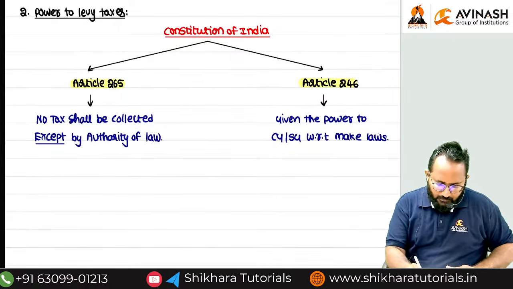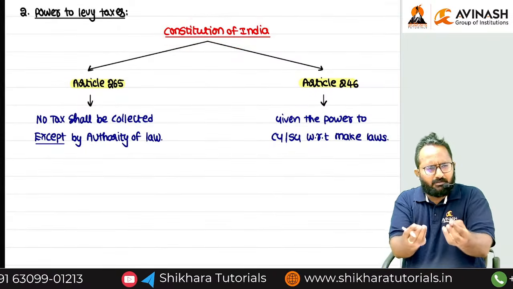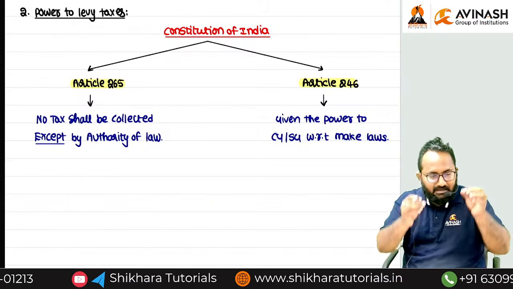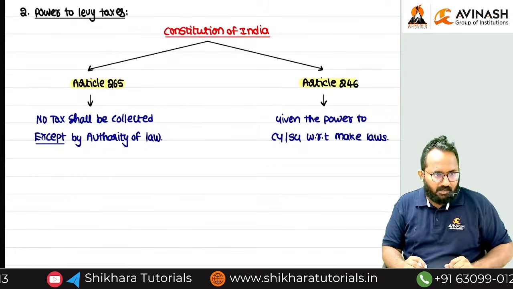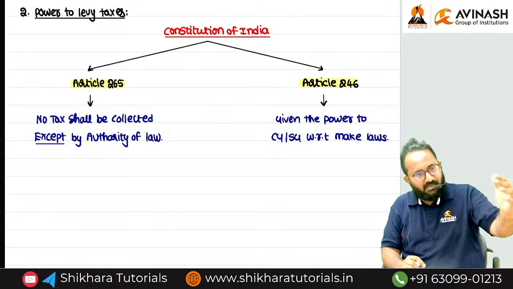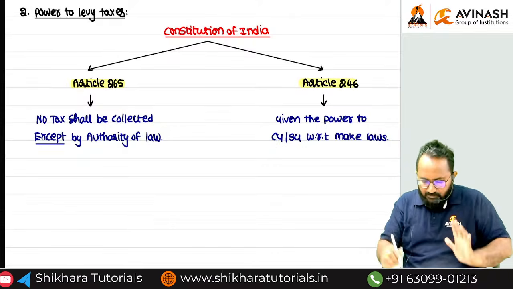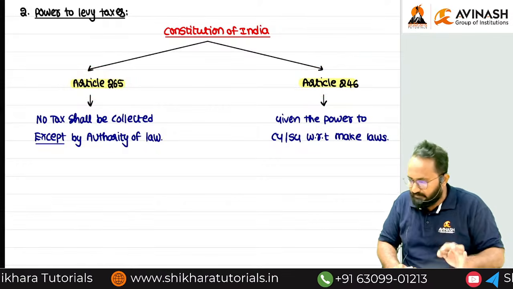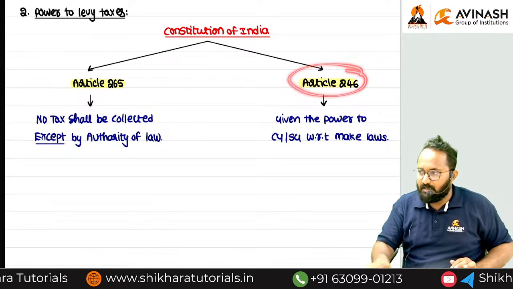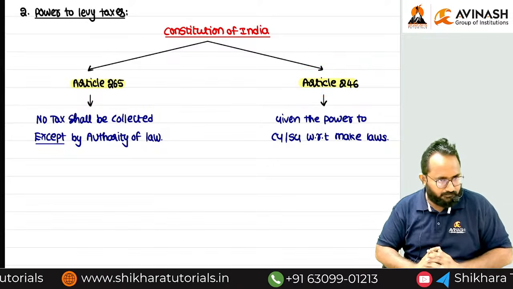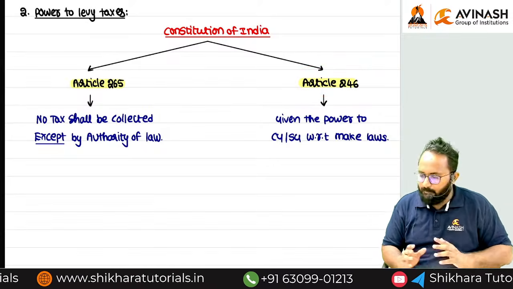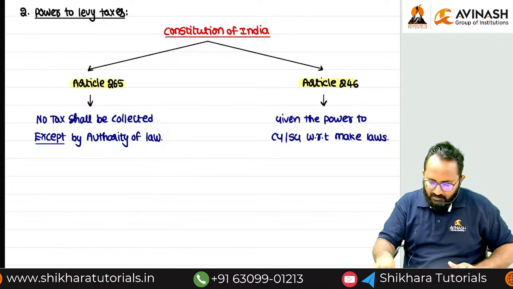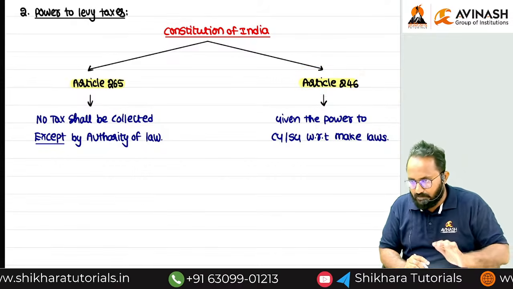If you open the Constitution of India, even in PDF format, you can get article numbers in order: Article 1, 2, 3, and many more. But for our discussion, we consider 265 and 246 now. If you open Article 246 further, it is a big article in the Constitution of India.